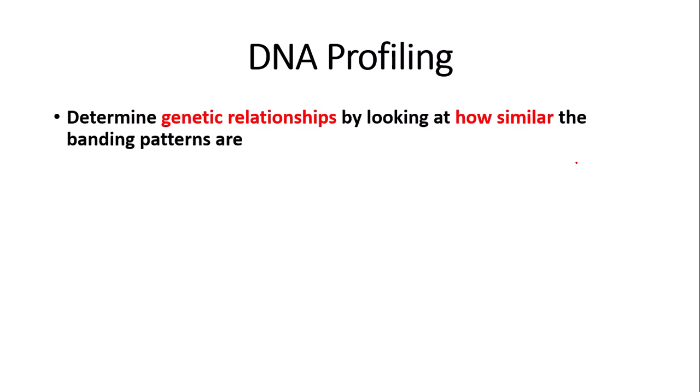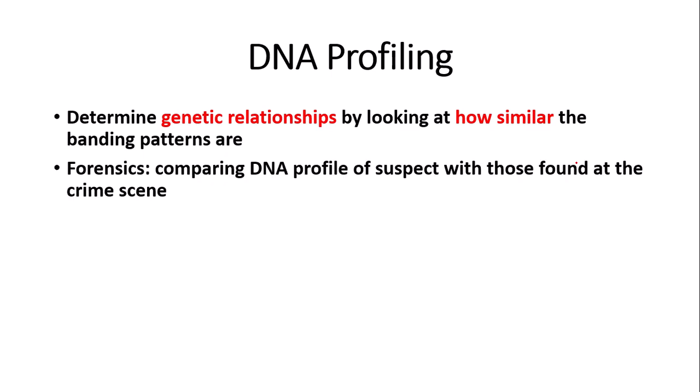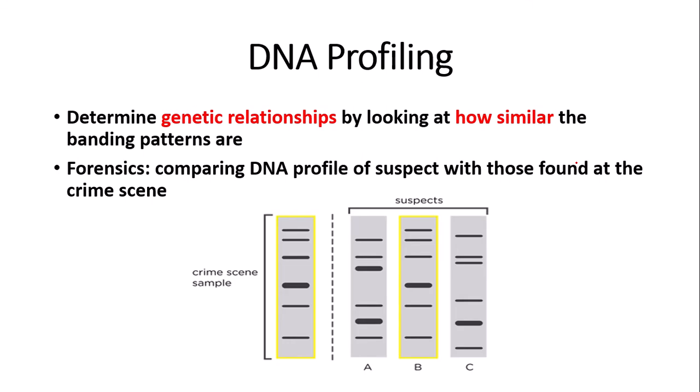So how can we use these gel electrophoresis for DNA profiling? We can determine genetic relationships by looking at how similar the banding patterns are. So if the banding patterns are more similar, the more closely related the individuals are. We can use DNA profiling for forensics, so comparing the DNA profile of a suspect with those found at the crime scene. So here we have an example of this.